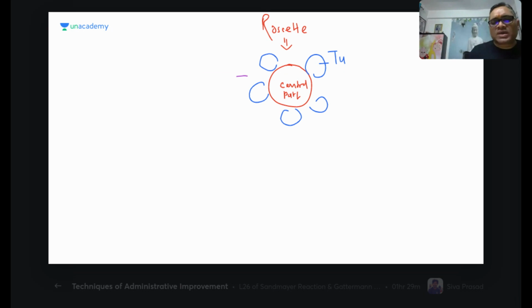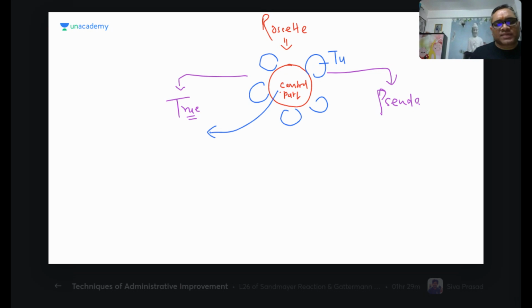Like palisading, which we have learned, rosettes are also true rosettes and pseudo rosettes. So what is the difference between them? See, when you are going to see the true rosette, the central part will be empty. There will be nothing. Nothing means nothing. But in the case of pseudo rosette, the central part will have a blood vessel, tumor mass, or any other structure. So that will be called pseudo, right?